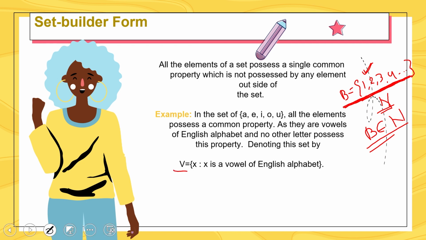And V is basically for vowels, X such that X is a vowel of the English alphabet. So this is a set builder form. Here the elements are vowels, so the common property of these elements is that they are vowels.